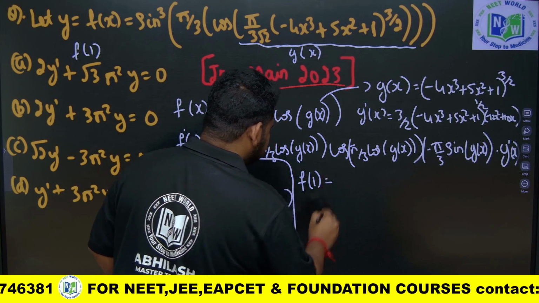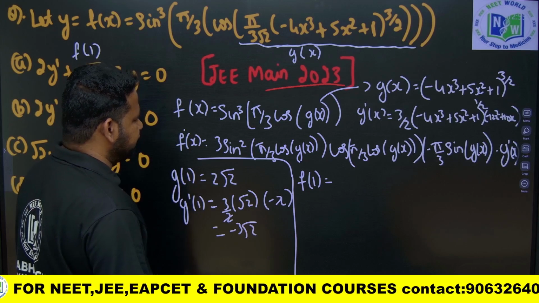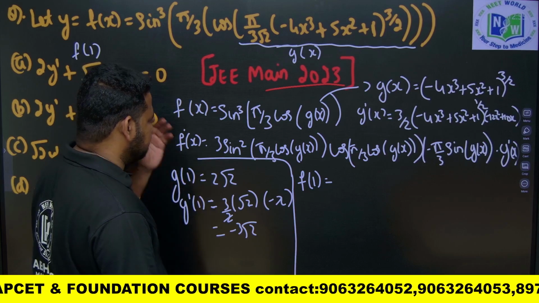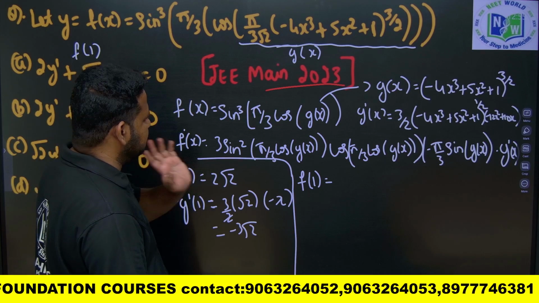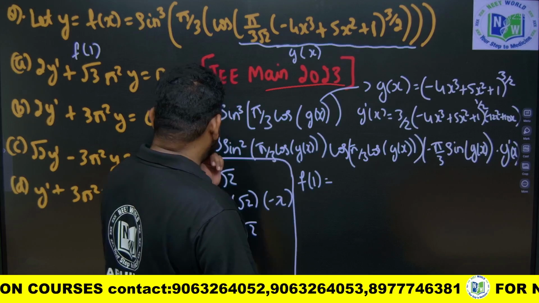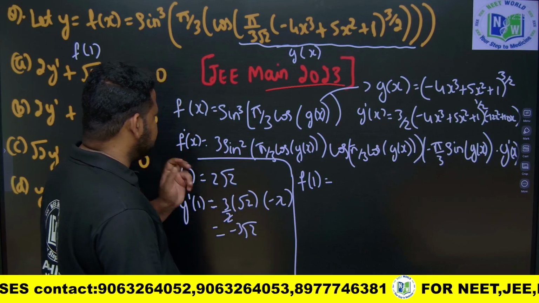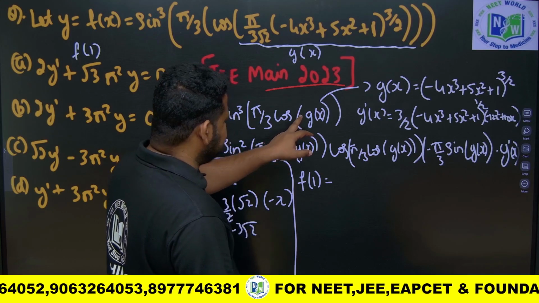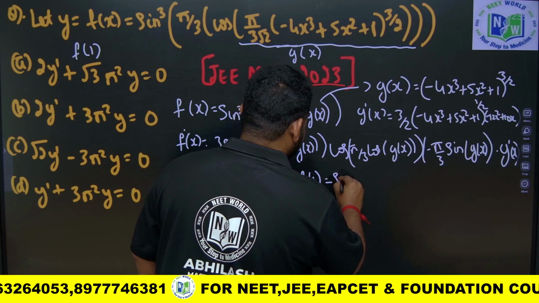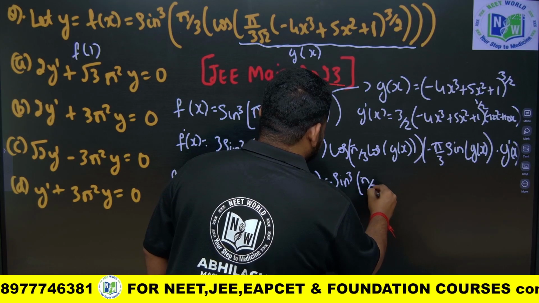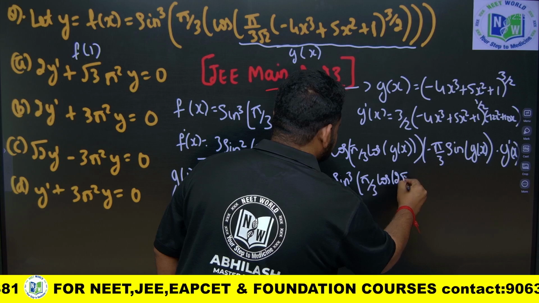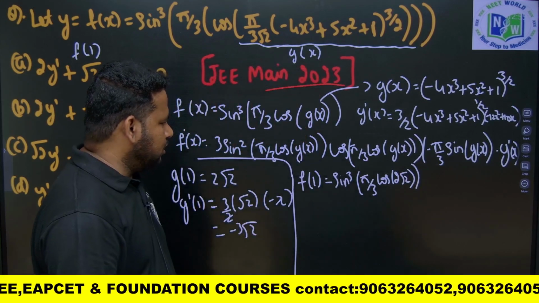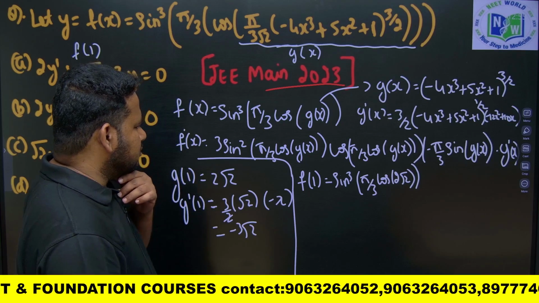F of 1 is equal to sine cube pi by 3 cos of g of x. Cos of g of x is nothing but g of 1, cos of 2 root 2. G of 1 is nothing but cos of 2 root 2. So I will put the value here. F of 1 is sine cube pi by 3 into cos of 2 root 2. Now, sine cube into pi by 3 into cos of 2 root 2 you will get.